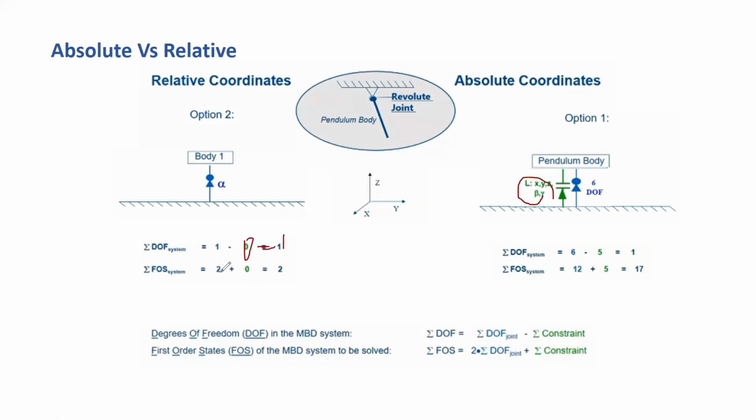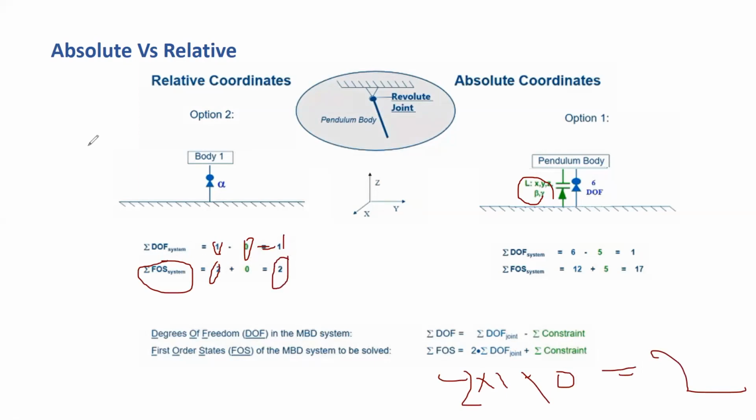Now here, the first order state of the system is 2. Why? Because 2 into the degree of freedom of the joints, which here is 1, plus constraint 0, equals 2 here. That's the reason behind 2.